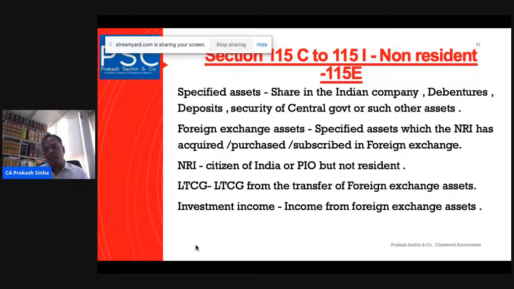The important point is that section 6 defines when you are a resident; it does not define the non-resident. The term non-resident has not been defined. We only have to understand that non-resident is the negative of resident. Since the resident has been defined, if the conditions of the resident are not followed, then the ultimate fallback is that the person is a non-resident. However, for the purpose of an individual, a small relaxation has been given: a person can be resident but not ordinarily resident.